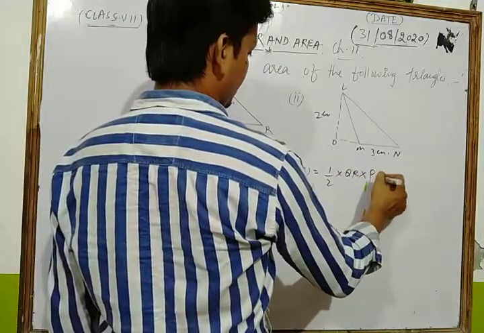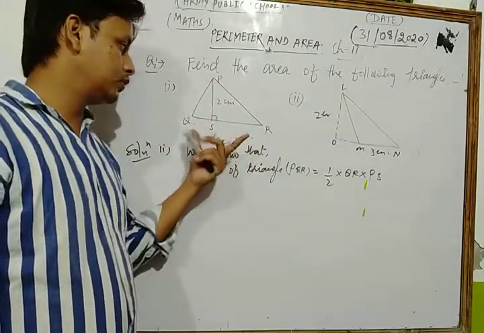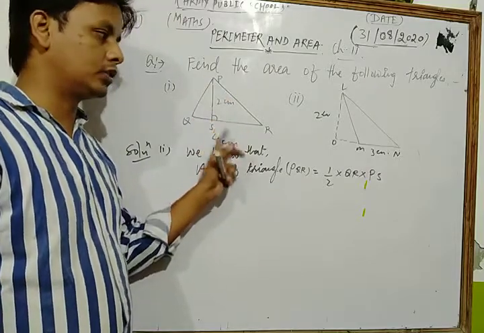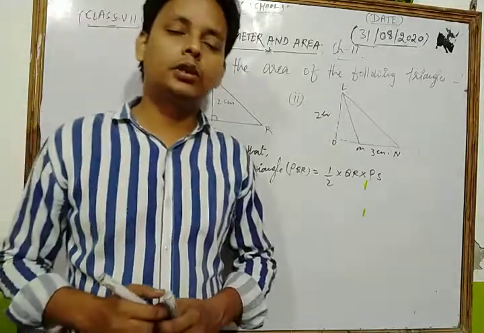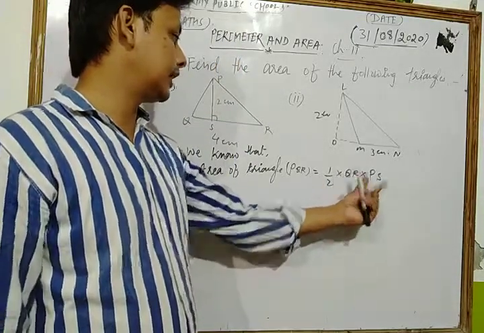Because in triangle PQR, your base is QR and their corresponding height is PS. So here we get 1/2 base is QR and height is PS.